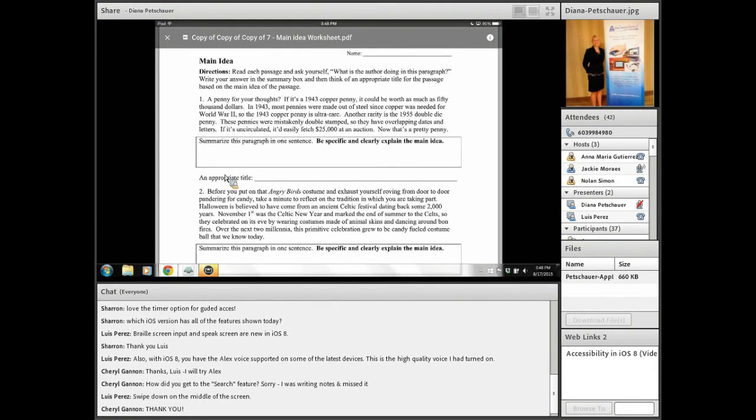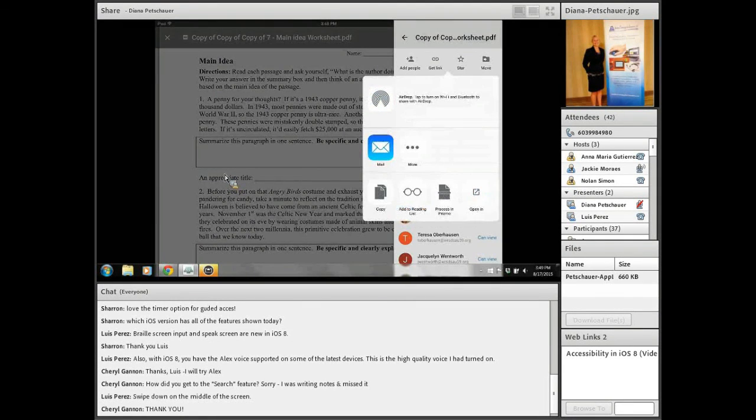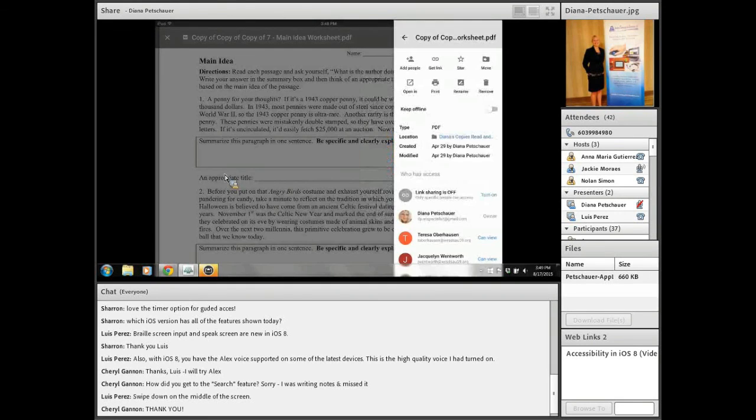The way to do that, the little eye in the top right-hand corner of the screen when you open this up. If you tap on that little eye, it brings up these options. You can see this little menu to the right-hand side, and you're going to tap on the one that says Open In. So it's right underneath Add People, the little square with the little line going to the corner, and it says Open In. And when you tap on Open In, you're going to have the option in the bottom right-hand corner to open in one more time. So you're going to tap Open In twice.